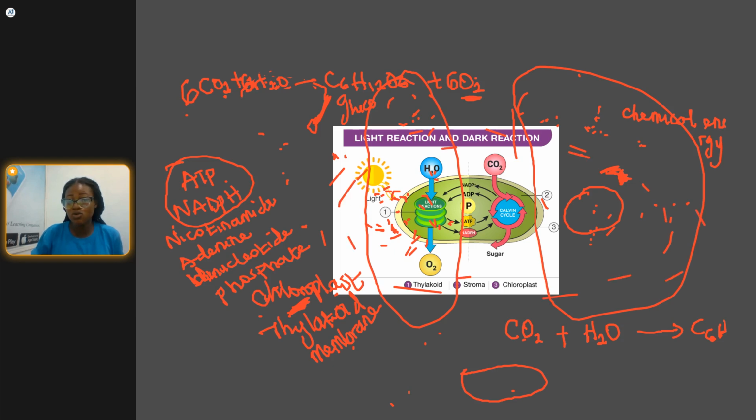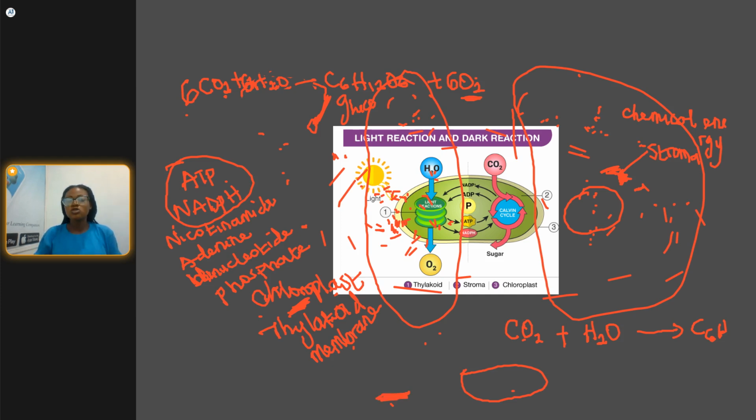Inside the chloroplast, you have the thylakoid membrane and you have the stroma. So the light reaction occurs at the thylakoid membrane, while the dark reaction occurs in the stroma. This is the stroma and this is the thylakoid membrane. You can see thylakoid here.